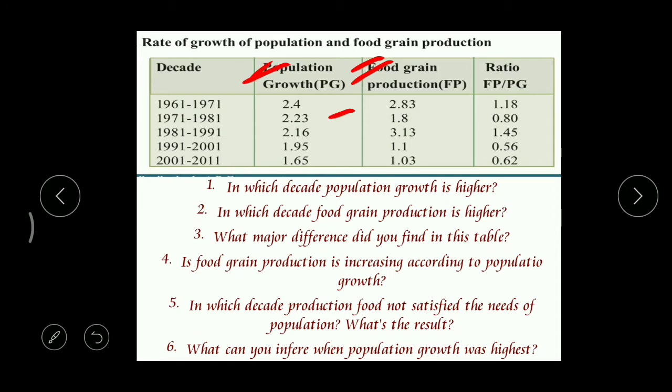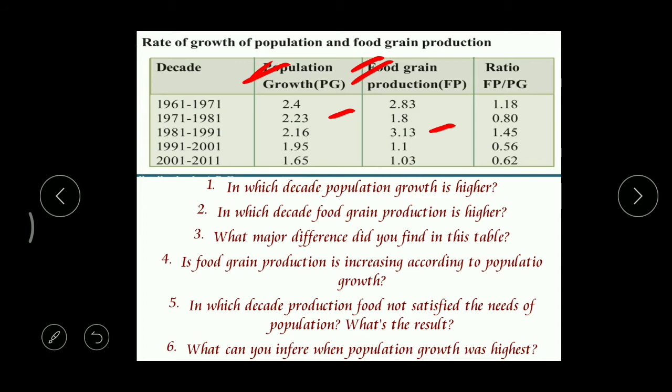In which decade is that? Yeah, 1971 to 81. So in 1971 to 81, this population growth is very high. Okay. Then in which decade is food grain production higher? Observe this. So where? We can find 2.8, 1.8, 3.13, right? So here 3.13. In which decade is that? 1981 to 1991, right? Okay.